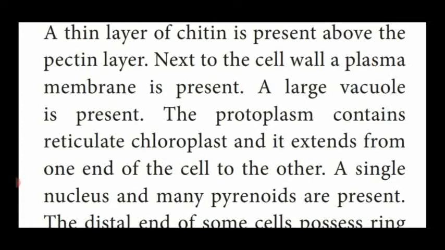We already saw that in the previous video class. The reticulate chloroplast extends from one end of the cell to the other end. A prominent single nucleus is present at the center, and storage reserve food materials, that is pyrenoids, are also present on the inner side of the cell.